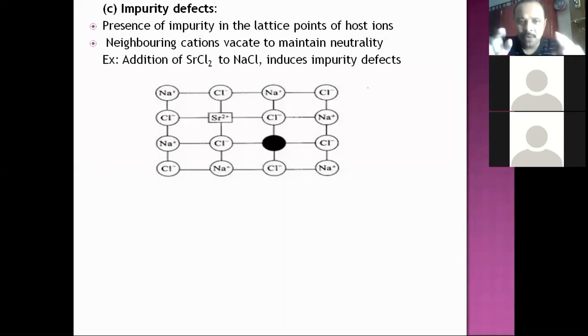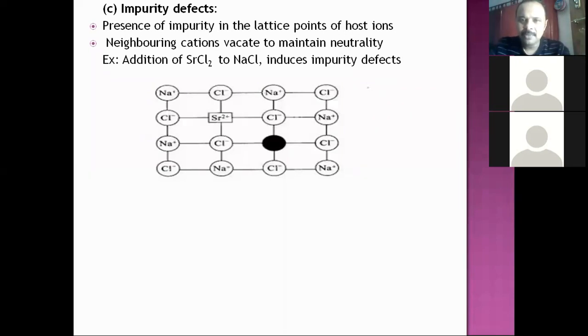That means for every introduction of one Sr2+ ion, two Na+ ions will be replaced, of which one lattice point of Na+ will be occupied by Sr2+. Another Na+ lattice site is vacant. So it concludes that for every introduction of Sr2+ ion, one Na+ cationic vacancy will be created.